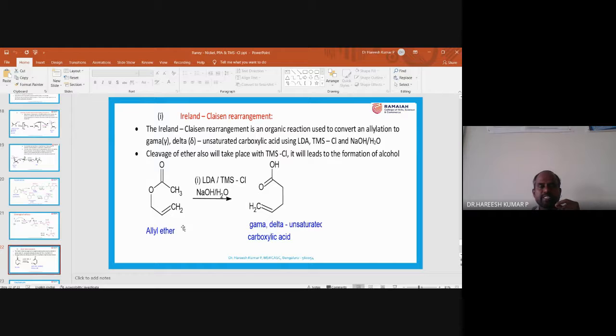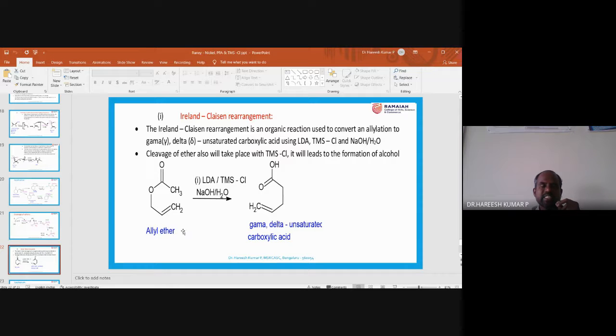So what it means? In presence of LDA and TMS chloride, followed by hydrolysis, what will you get? You can observe that this is an ester group, but here what is there? An acid group is there. Okay, how is there a bond formation? Look here, 1, 2, 3, 1, 2, 3.